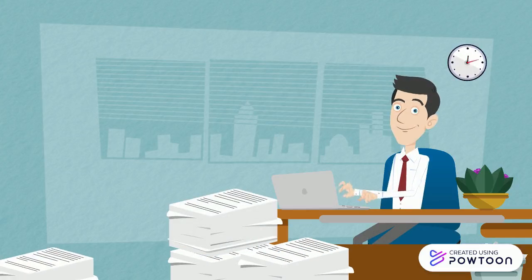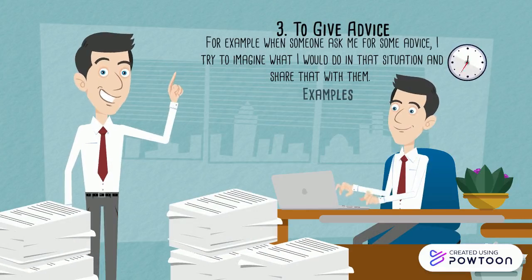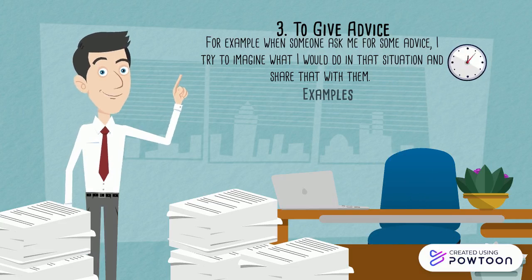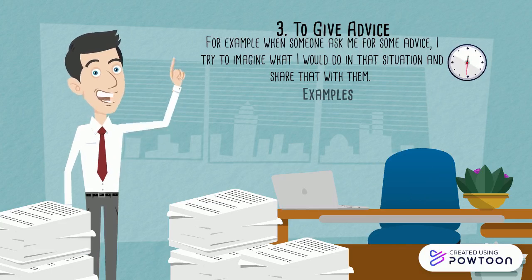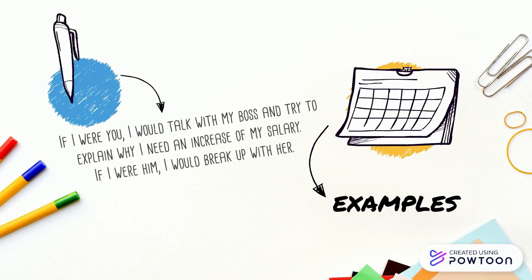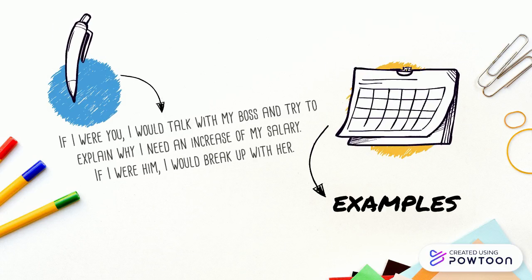The second conditional we can also use to give advice. For example, when someone asks me for some advice, I try to imagine what I would do in that situation and share that with them. Some examples are: example number 1. If I were you, I would talk with my boss and try to explain why I need an increase in my salary. Example number 2. If I were him, I would break up with her.